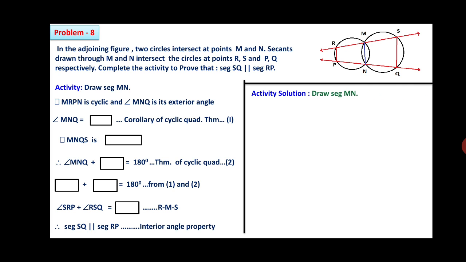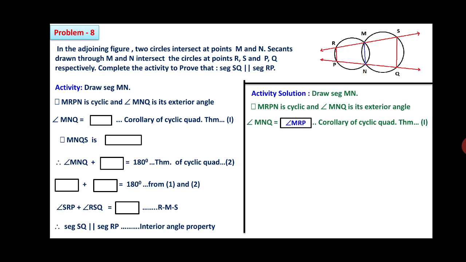So friends, we'll continue with its solution. Draw MN, it has been already drawn. MN, a constructive part. Quadrilateral MRPN is cyclic and MNQ is an exterior angle. So we can write the exterior angle property. Angle MNQ is equal to angle MRP. Both are congruent. Both are of equal measure since corollary of the cyclic quadrilateral theorem or exterior angle property of a cyclic quadrilateral. Therefore, MNQS is there again, cyclic quadrilateral. Therefore, angle MNQ is equal to MSQ.